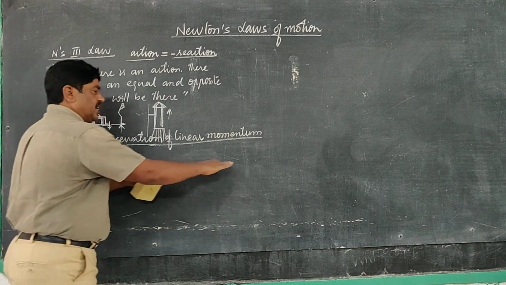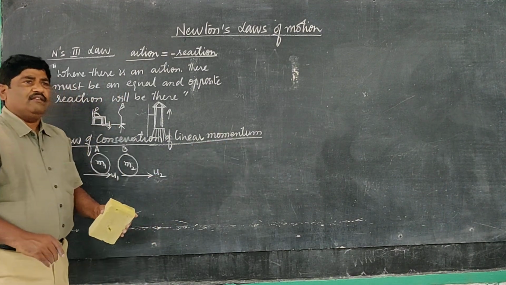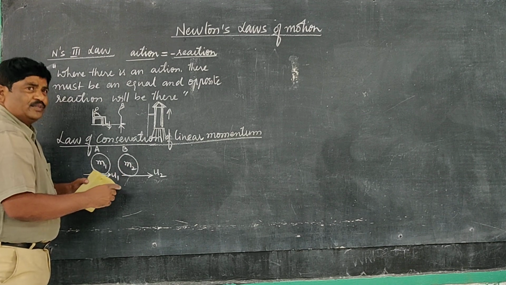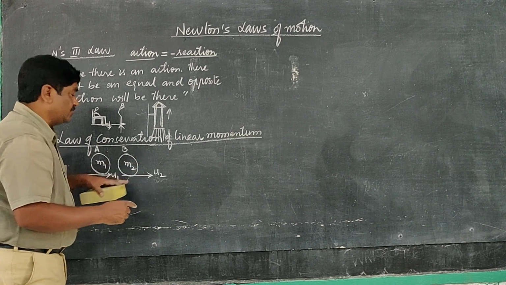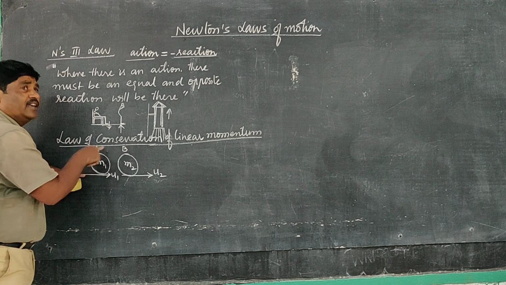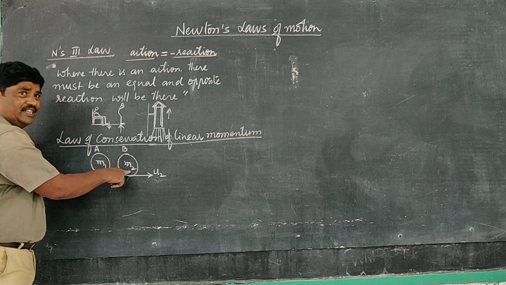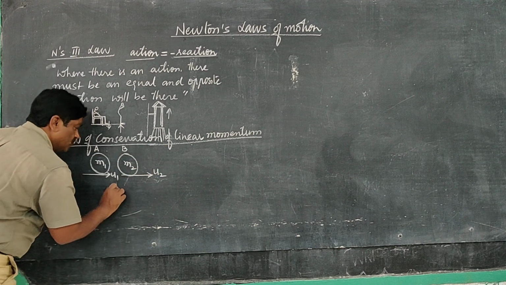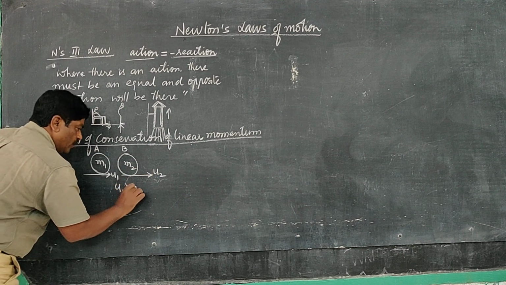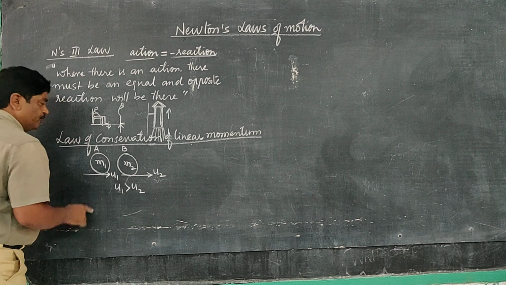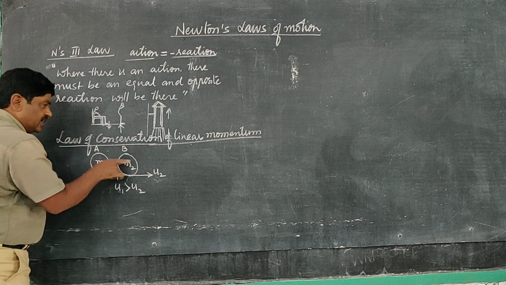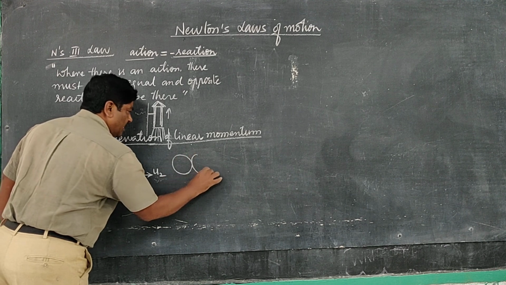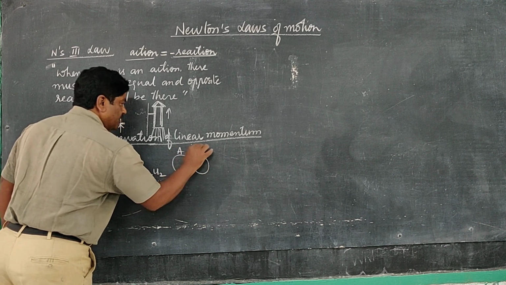Both are going on the same straight line. Will they collide? There must be a chance. If A has greater speed than B, then definitely there must be impact. So the condition is u1 is greater than u2. Definitely A and B are going to collide here.